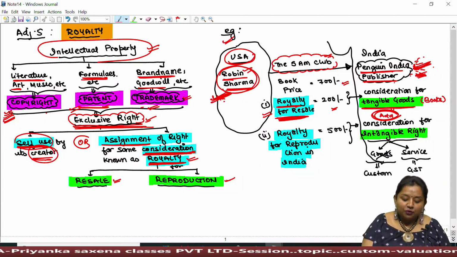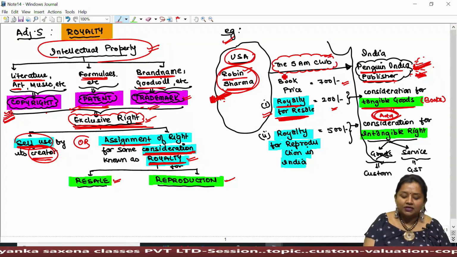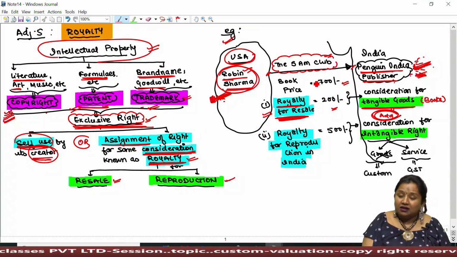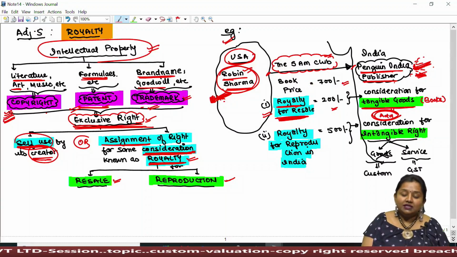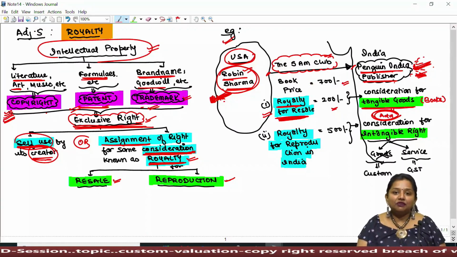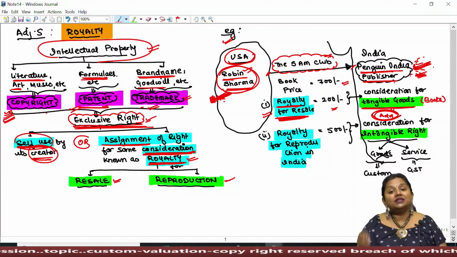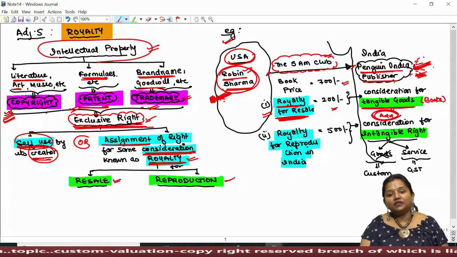So the cost of manufacturing is expensive in the US, plus the cost of freight for delivering goods from the US to India, plus so many custom duties will be chargeable thereupon, resulting in an increase in the price of imported goods in India, causing lower demand of such book in India.